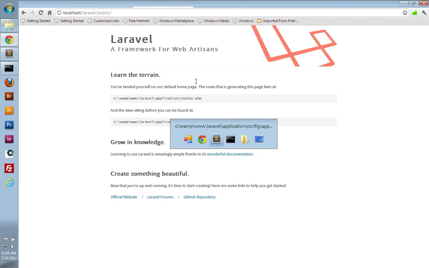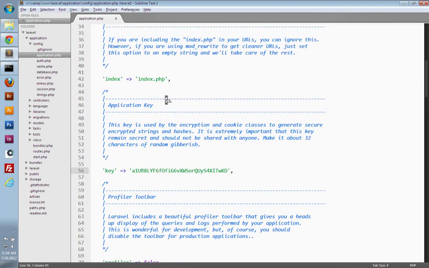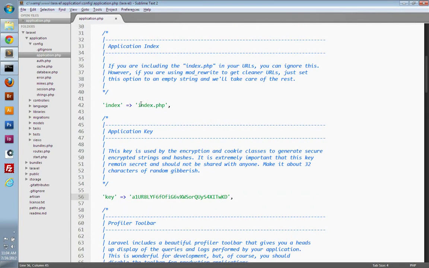A few other configuration options that you can set: you can use mod_rewrite to remove index.php from the URL, which is what I'm going to do here. So if you're using mod_rewrite, you can just leave this as a blank string. If you don't know how to enable mod_rewrite, it's pretty simple. You just need to go into your Apache configuration file, that's the httpd.conf file, and make sure mod_rewrite is enabled. I can show you how to do that here on Windows using WAMP. WAMP makes it pretty simple.